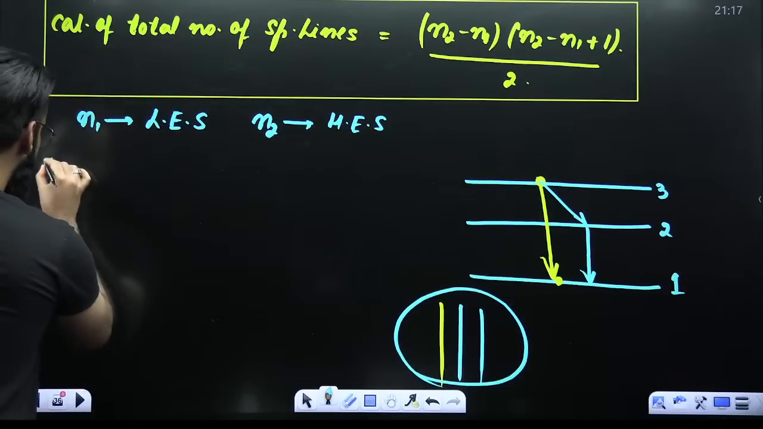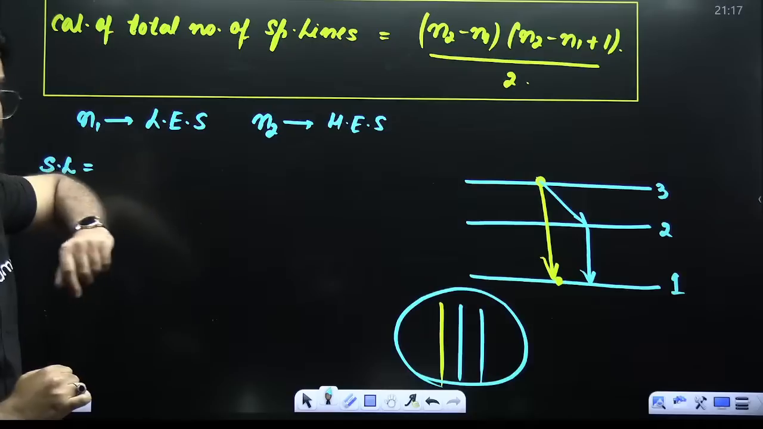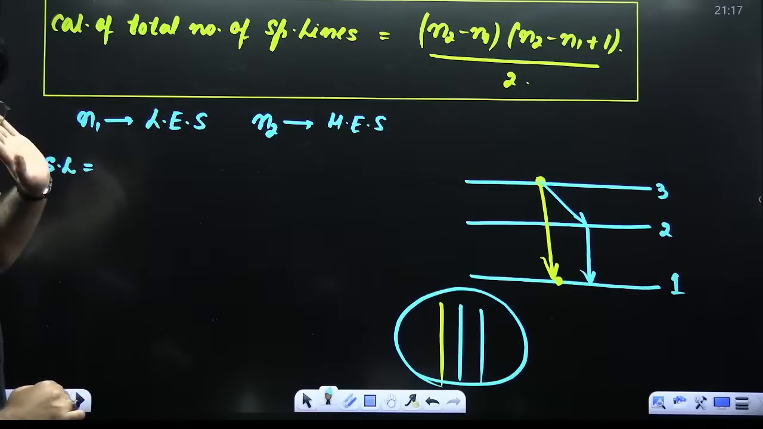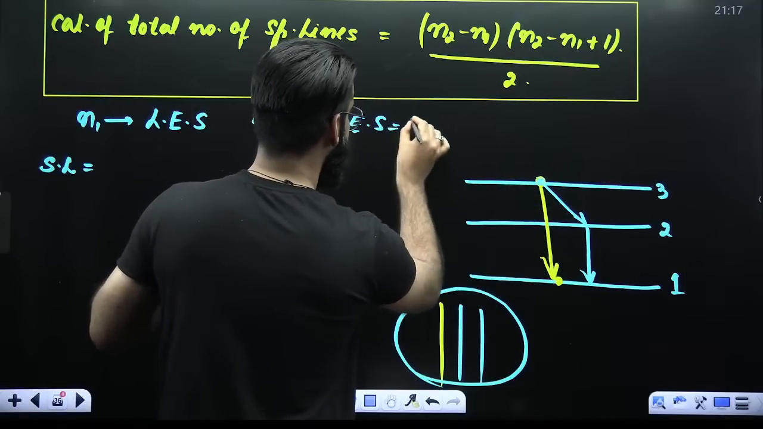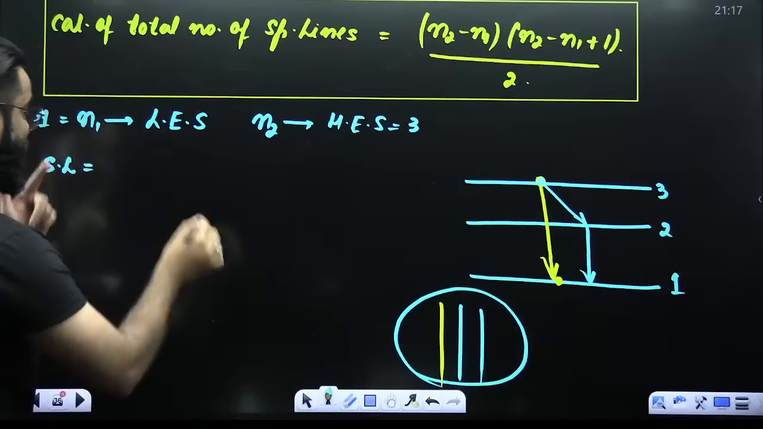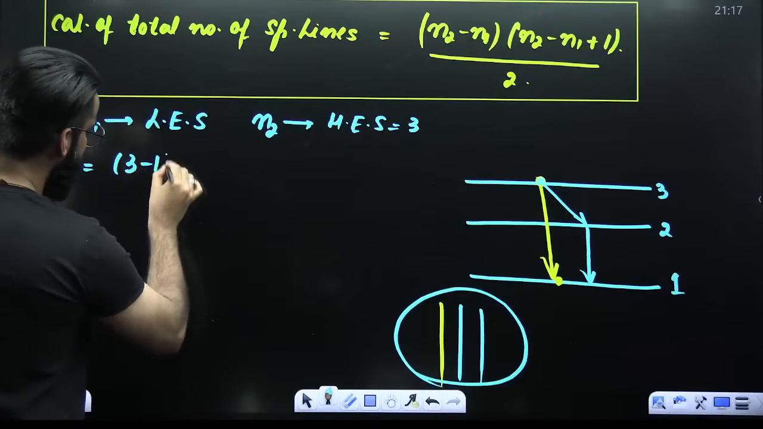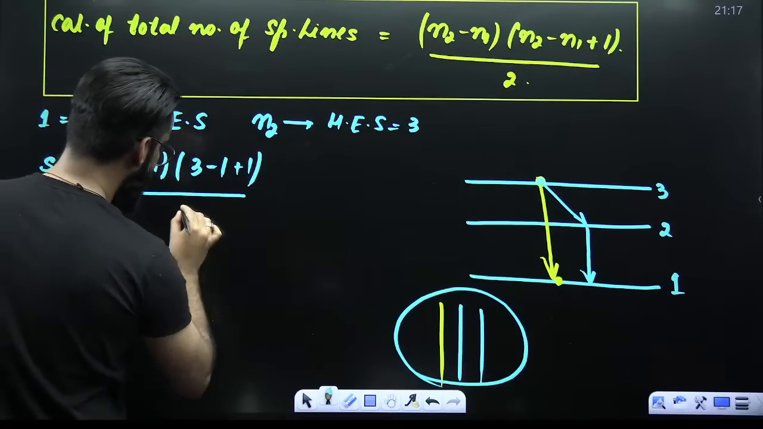See guys, calculation of total spectral lines. Total spectral lines is equal to N2 minus N1. N2 is the higher energy state, N1 is the lower energy state. Higher energy state here is this. Its value is 3. Lower energy state, its value is 1. So N2 minus N1, N2 minus N1 plus 1, divided by 2.